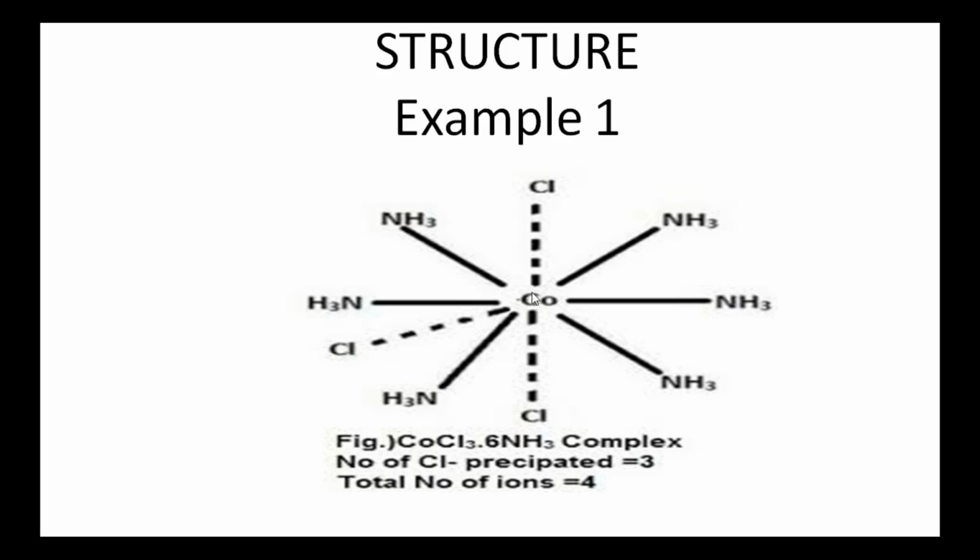In the center, the metal atom is placed, cobalt. These thick lines represent the 6 secondary valencies, 6 ammonia molecules. These are in fixed positions. These three dotted lines represent the primary valencies. These are ionizable valencies, so represented with dotted lines.